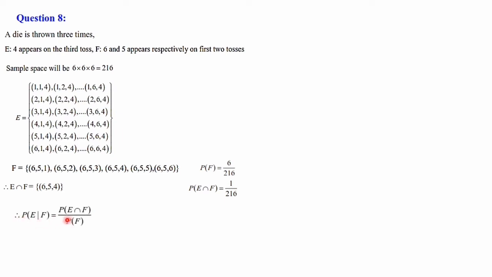P of E given F is equal to P of E intersection F by P of F. Substitute it: 1 by 216 divided by 6 by 216. When you cancel 216 and 216, we will get the answer as 1 by 6. So the required probability is 1 by 6.